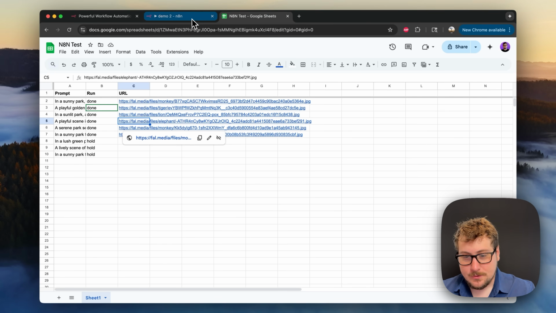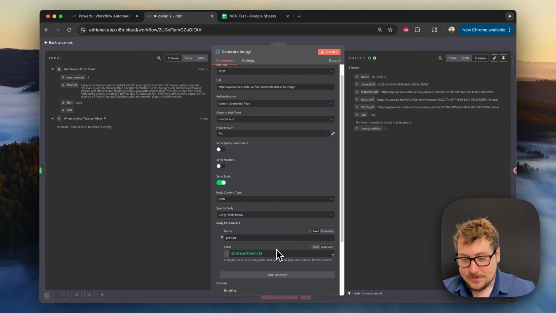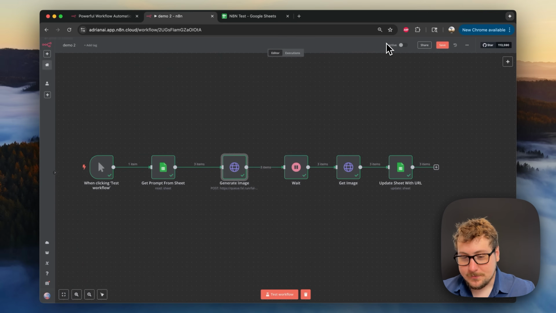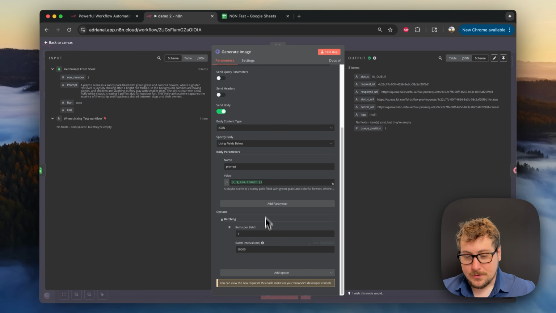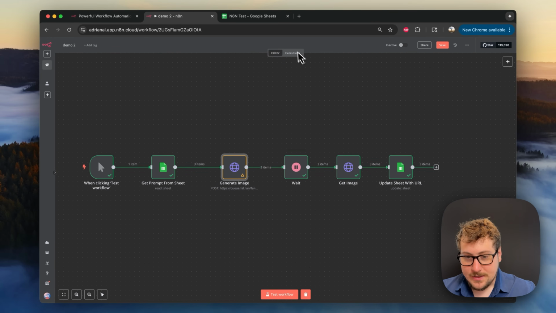One thing to note here too is we didn't do the batching for the get image, so we're sending all the requests to get the image at once. If we have issues with this, we should probably add the same batching parameters as we have here. But I'm going to be showing you one other way that you can do this too, which is also super nice, where you can kind of track it visually. So we're going to remove the batching element from right here.